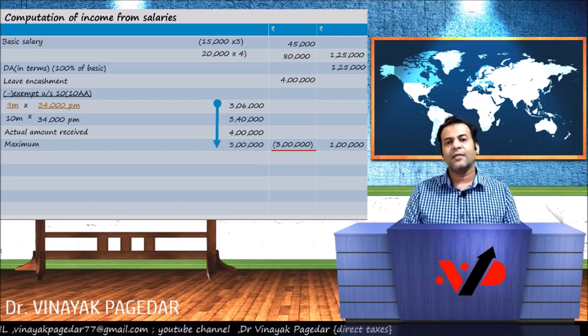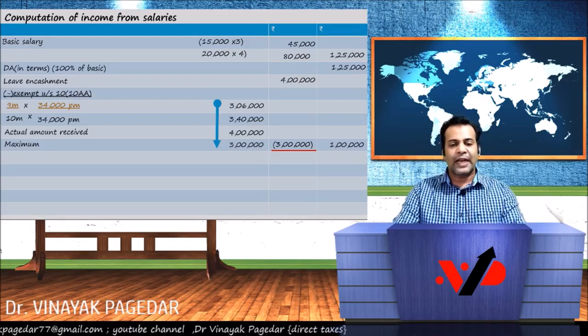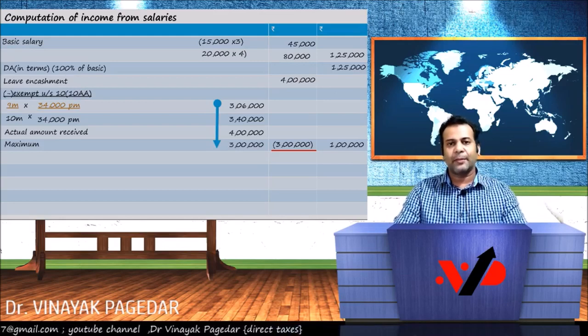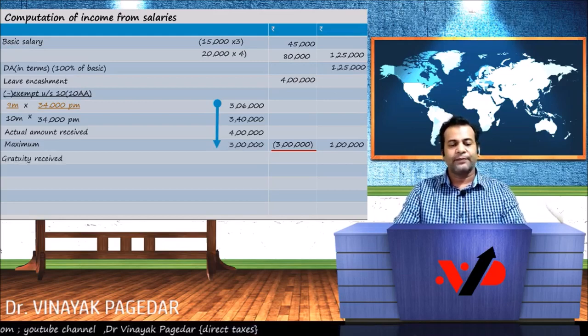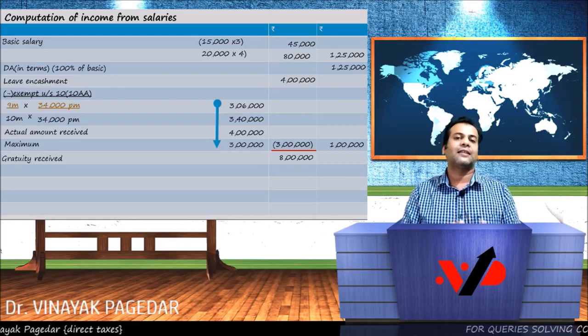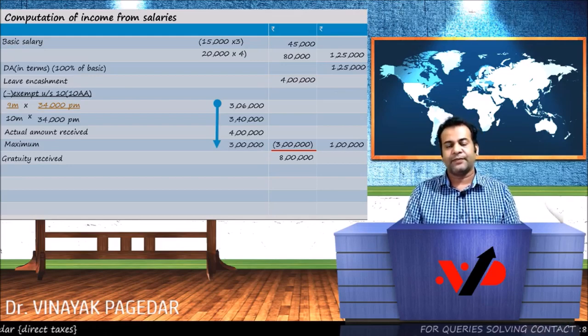Clear? Now quickly let's run through gratuity, because that's what's left. The major part left is gratuity. And how much is the gratuity received in the question? We've received a gratuity of 8 lakhs at the time of retirement.